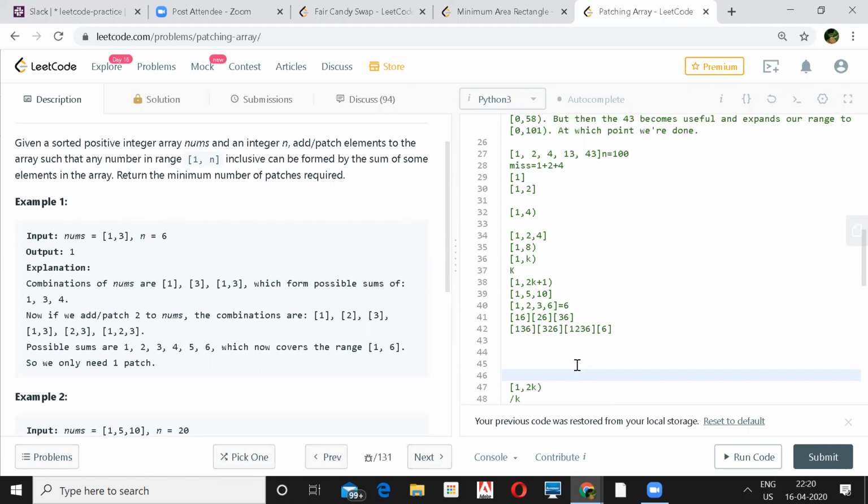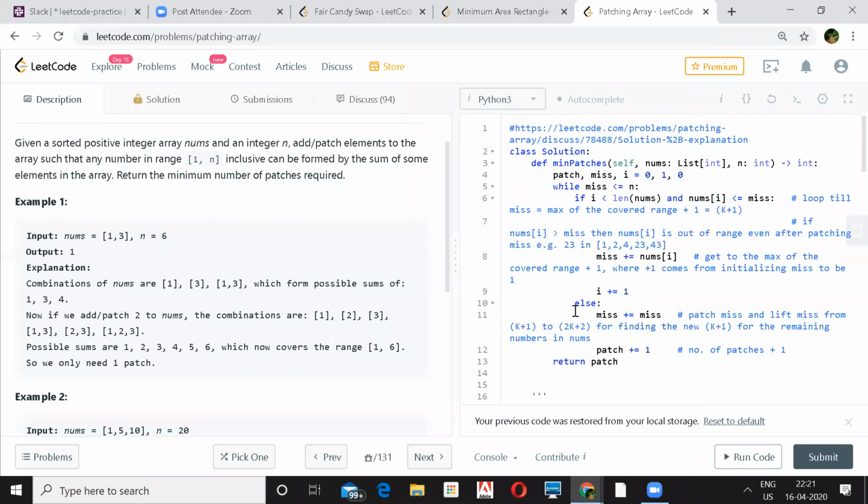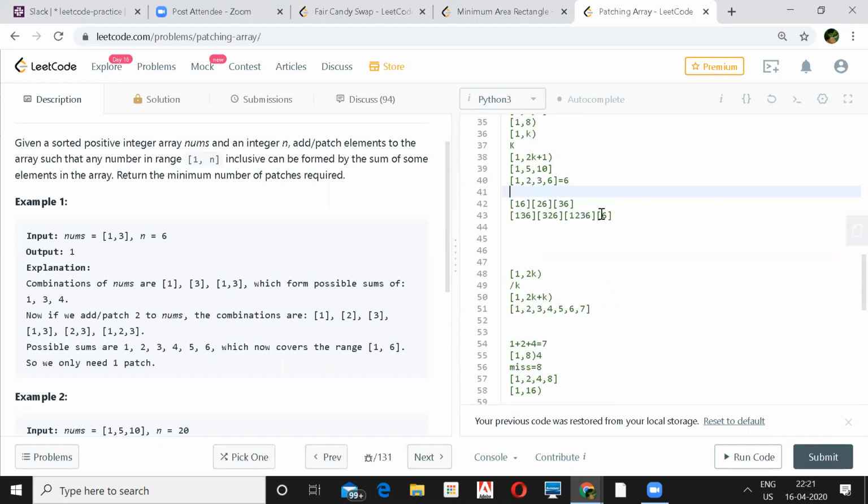So for example, here, when we were adding 6, when 6 was missing, if I had 5 in my set, I would have added 5 instead of adding 6. That would have given me a coverage of 6 plus 5, 11. So I think the code which we are seeing right now is exactly the same. It's just a different way of explaining. But you are adding 6 twice, right? Even if we can form up to 6, you are still adding 6 again. Yes, because I want to continue forming more. So what is the optimal way for me to not break the sequence and still add more?